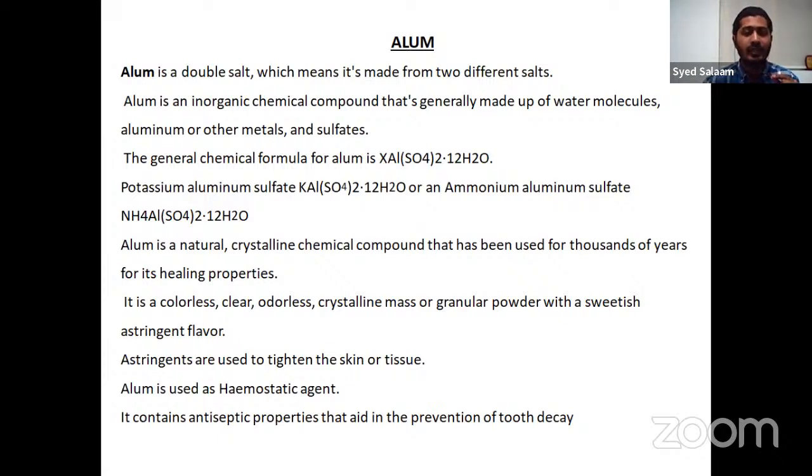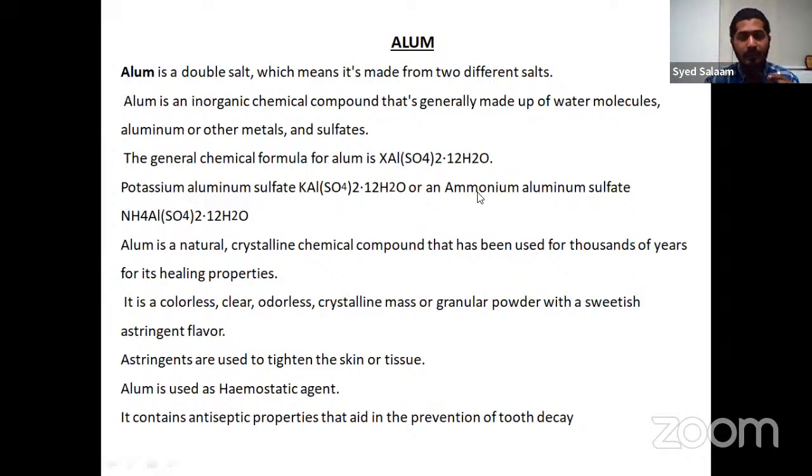If you go towards the chemical properties of alum, it comes to the category of double salt. What are these double salts? When a chemical has two cations, two metals present in it forming the salt, we call it a double salt. So we can have alum of two types. The commonly occurring alum is potash alum, that is potassium aluminium sulfate.